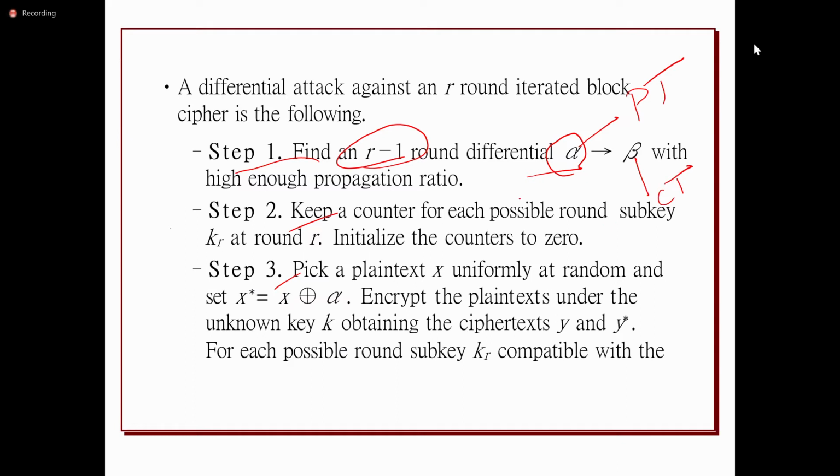And then it is going to take the probability ratios, where it is getting the highest probability ratios. And then it will use a counter, in order to use the corresponding subkey. So wherever the probability ratio is high, the corresponding subkey will be stored. It will be used for the last round.